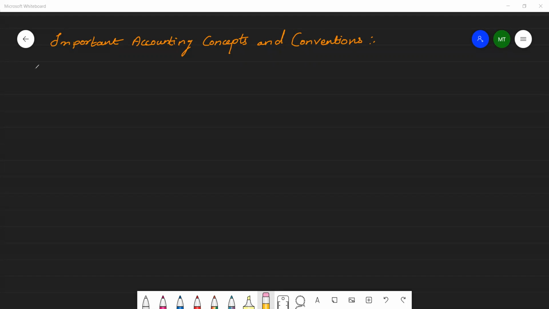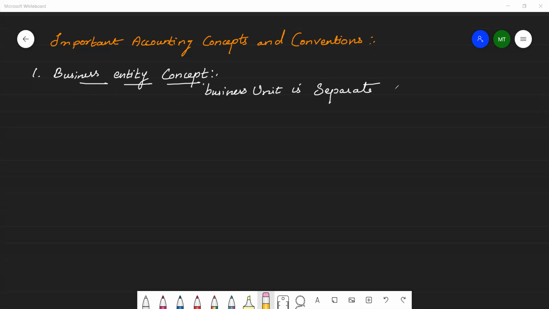Okay, so first one is a business entity concept. The concept implies that a business unit is separate and distinct from the owner or owners.